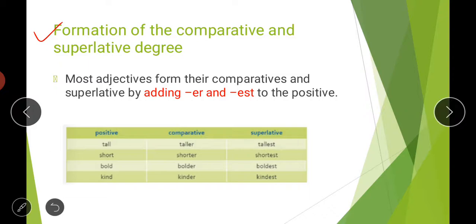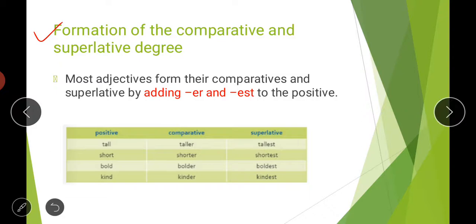I can't tell you that by using one rule you can make all the superlatives or all the comparatives. There are different rules for different words, and there are certain words that we have to remember as they are. There is no rule for those words. For example, good, better, best. These are exceptional words which have fixed comparative and superlative degrees. Rest we will discuss the commonly used words which follow certain rules.